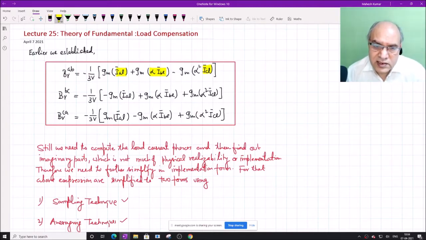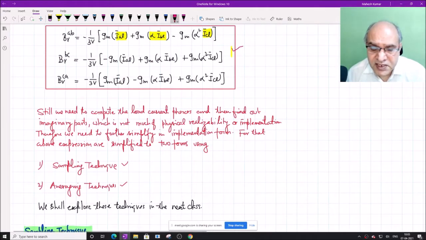What we want is a directly implementable form, where we can sense the parameters and substitute in these expressions and find out the value of the susceptance of the compensator. So these equations are further simplified into a more physically realizable, more implementable form.